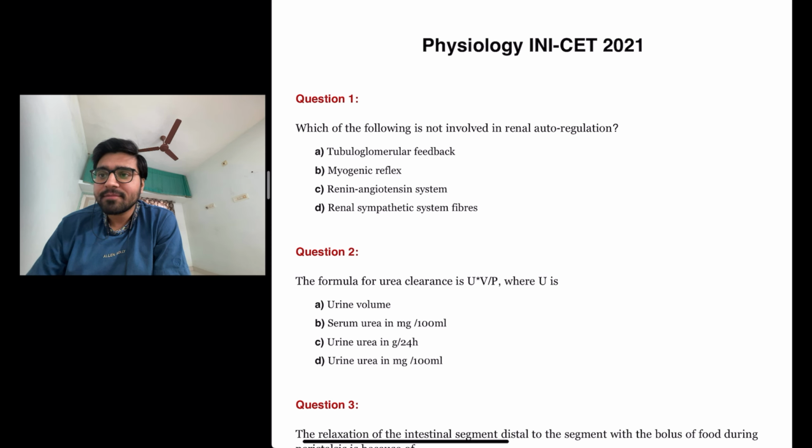Tubuloglomerular feedback. Yes, it is involved in renal autoregulation. Myogenic reflex. Yes, it is involved. Renin-angiotensin system, yes, it is involved.